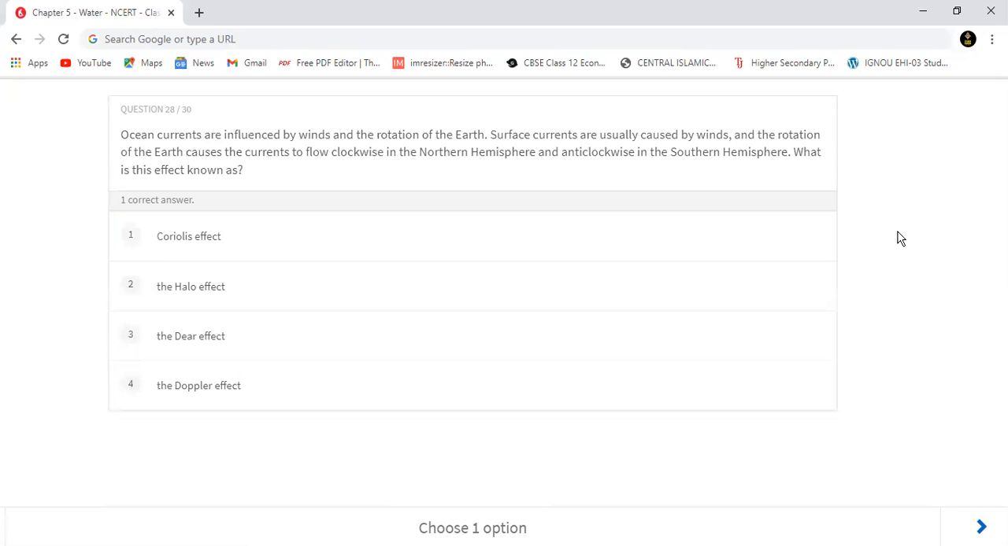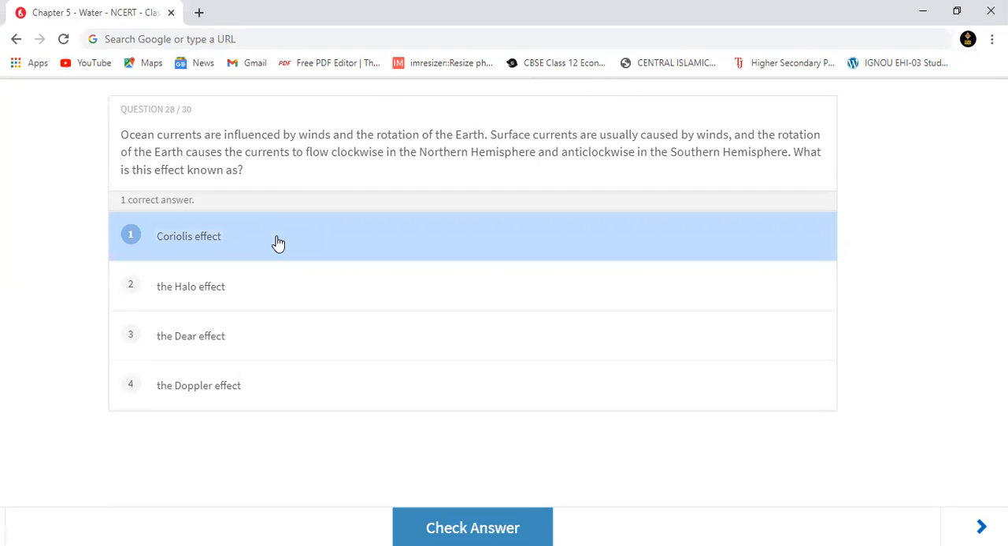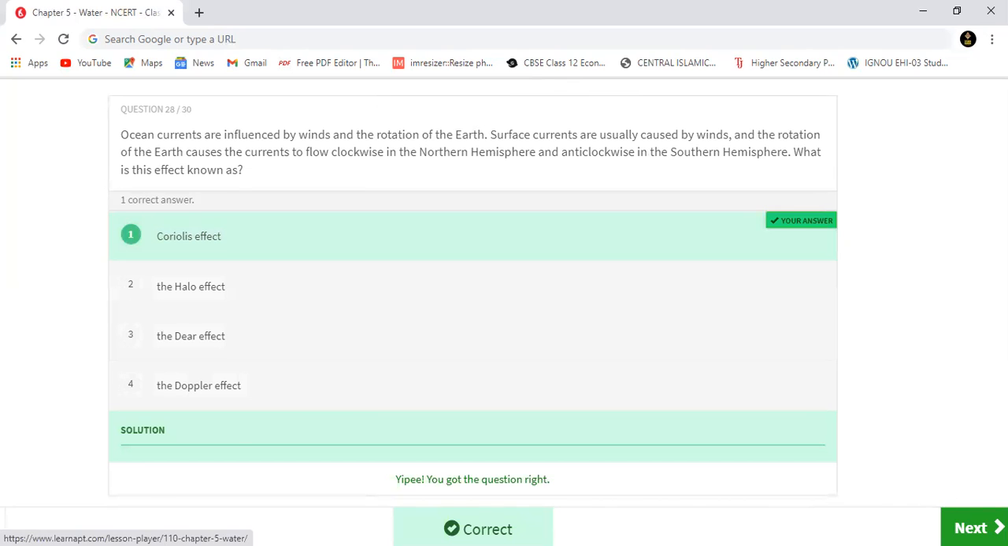Now moving to question number 28. Ocean currents are influenced by winds and the rotation of the earth. Surface currents are usually caused by winds, and the rotation of the earth causes the currents to flow clockwise in the northern hemisphere and anti-clockwise in the southern hemisphere. So what is this effect known as? This is also a factual question, so I'll tell you: option number 1, Coriolis effect. Now moving to question number 29.